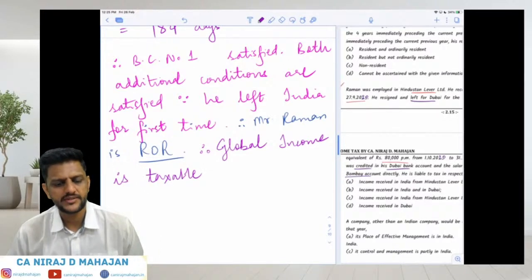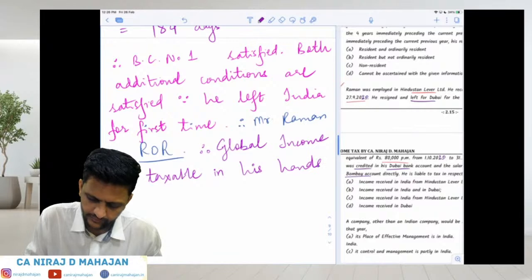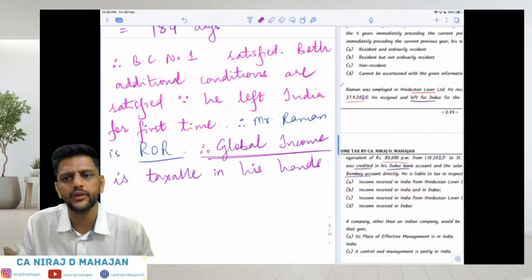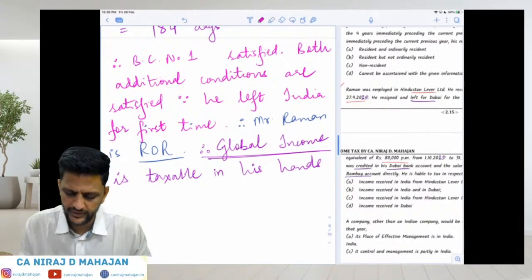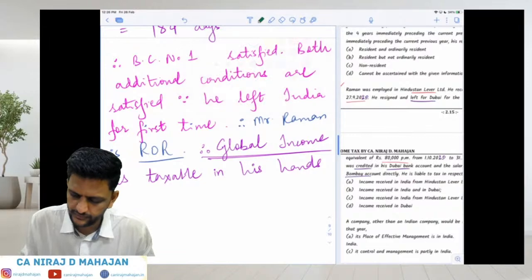Therefore, global income is taxable in his hands. For him, you can see global income. That means let him earn in India or Dubai, whatever he has earned during the year, all income will be taxable. Very good. Trupti, are you there?